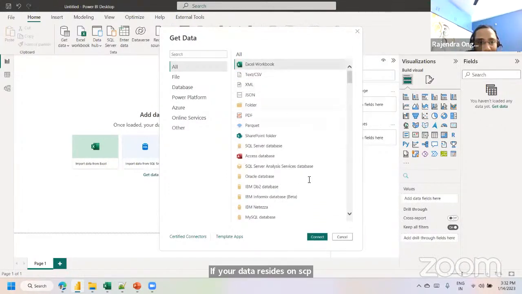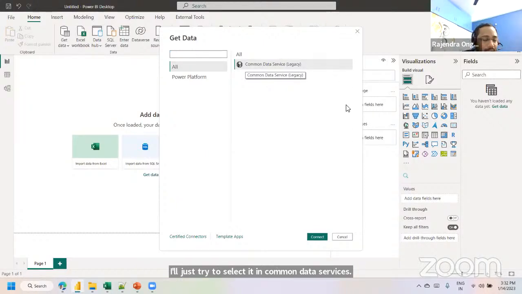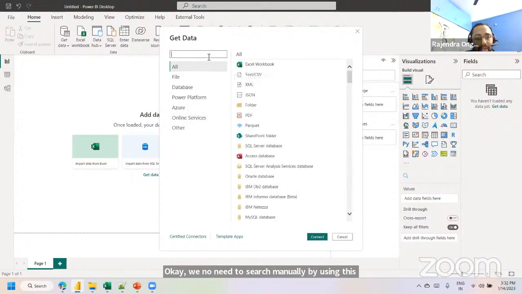So instead of searching like that, I will use the search option. Maybe I want to connect to the database or the common data source services. I will just select it this way, common data services. We need not search manually using the vertical scroller; we can search it right here.